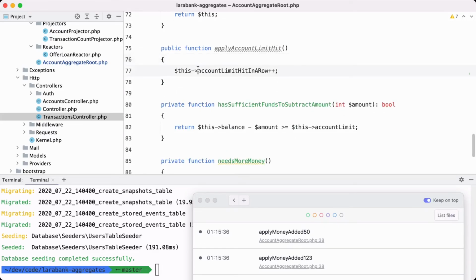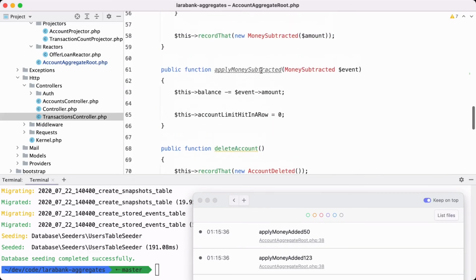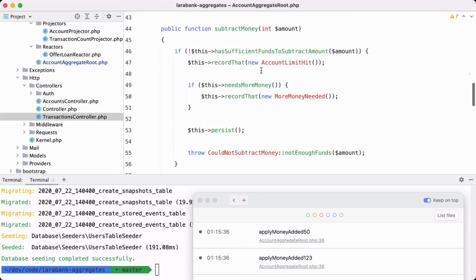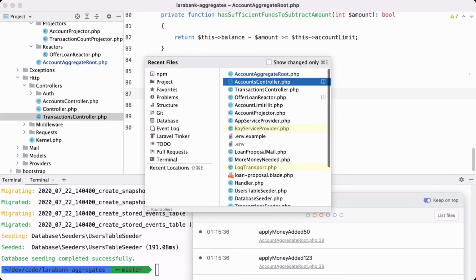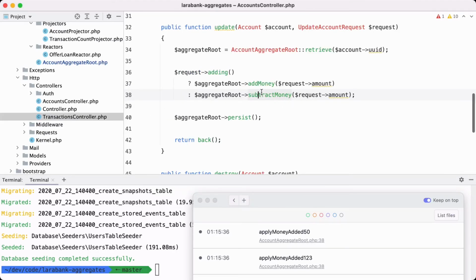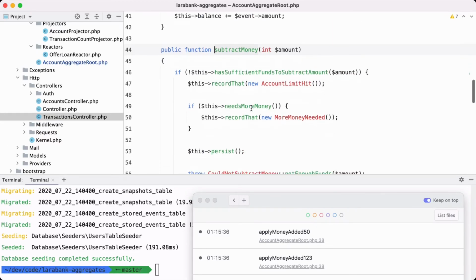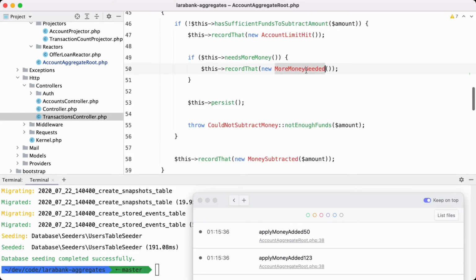Now, account limit hit also has an apply function here. So here we can see how many times that the limit was hit in a row, and if that limit in a row was higher than a certain number, that is being checked in needs more money. So if that limit hit in a row is higher than 3, then we will record an extra event called more money needed, and we will persist that one as well.